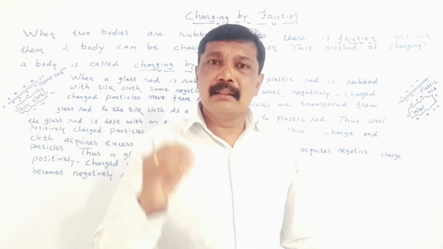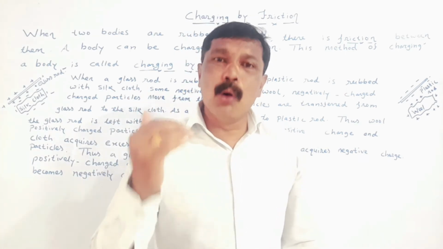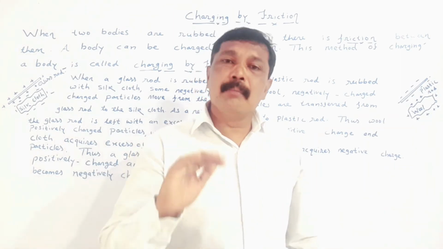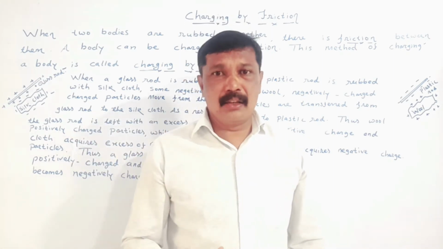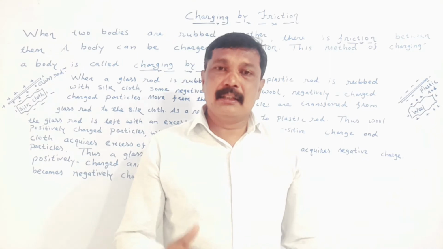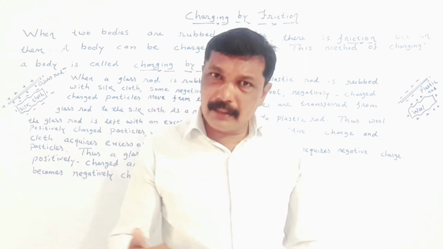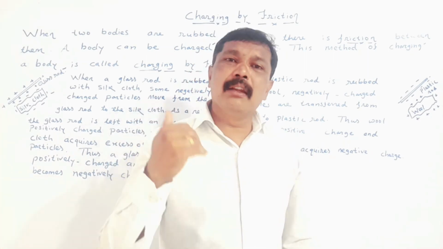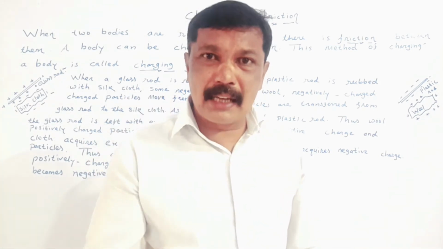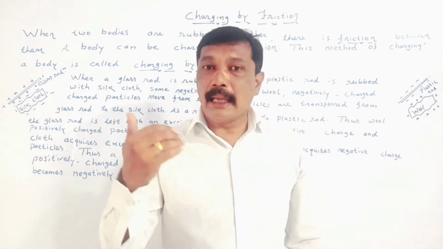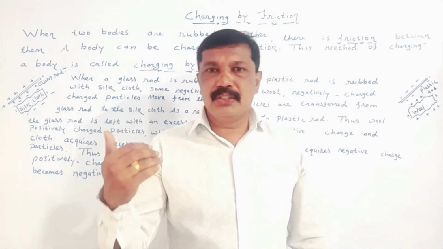And as the number of positive charge in a glass rod becomes more, then the glass rod is said to be positively charged. On the other side, my dear student, the silk cloth receives the electrons which are given by the glass rod, and here the number of negative charge in a silk cloth increases, and therefore silk cloth becomes negatively charged.